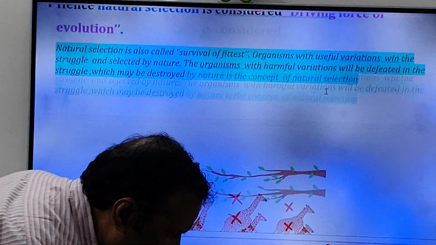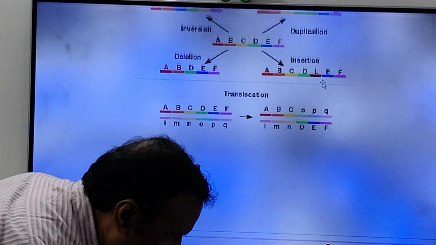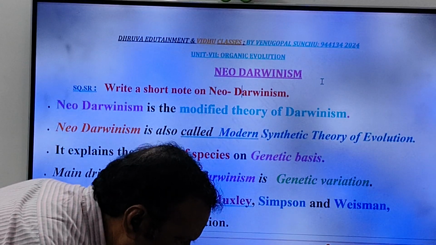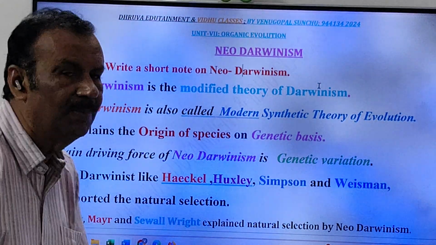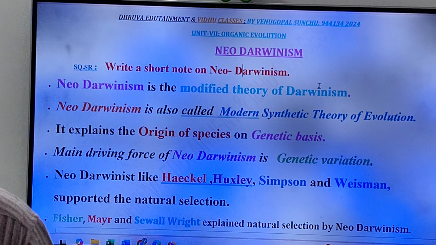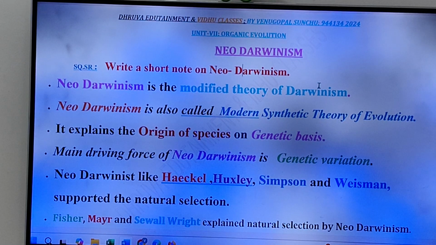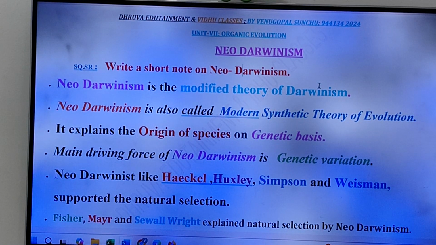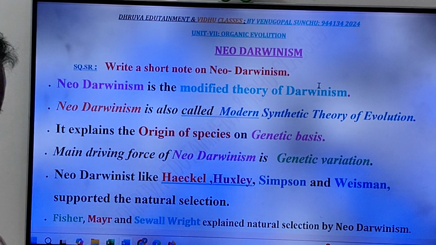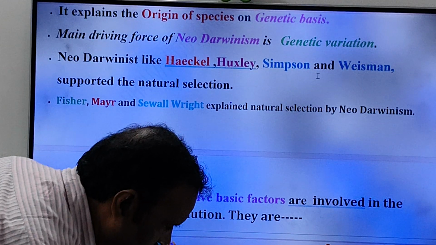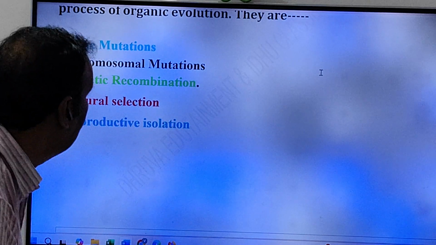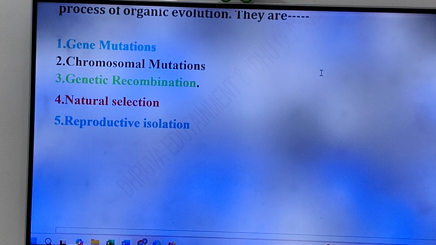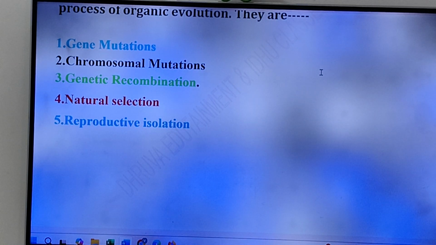Okay? This is about what, friends? What is our question, friends? Once you see the question once again, friends: write about Neo-Darwinism. Very very important four marks question and very easy question, friends. Here you have to remember five factors. What are they, friends? What are the basic facts of Neo-Darwinism? Gene mutations, chromosomal mutations, genetic recombinations, natural selection and reproductive isolation. Okay, friends, thank you.